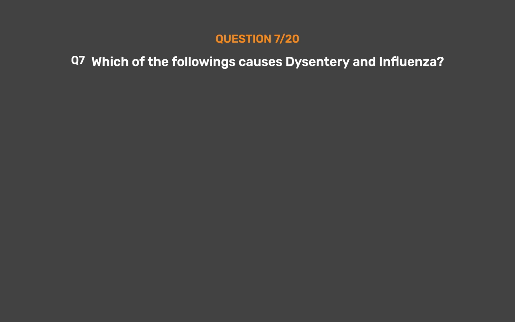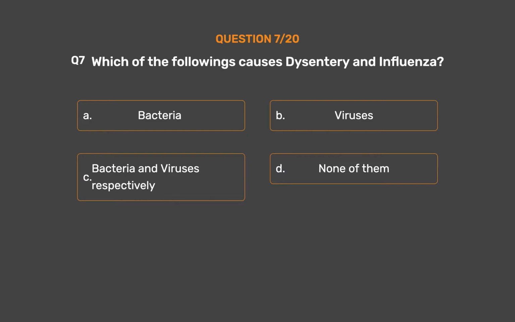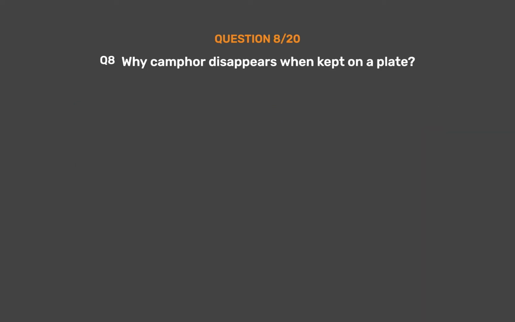Question number 7. Which of the following causes dysentery and influenza? Option A. Bacteria. Option B. Viruses. Option C. Bacteria and viruses respectively. Option D. None of them. The correct answer is option C. Bacteria and viruses respectively.